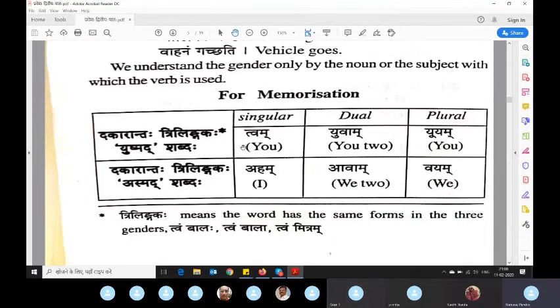So I was telling this. Now you can see tvam is for you, yuvam is for you two, yuyam is for you all. Then aham is for I, avam is for we two, and vayam is for we all.